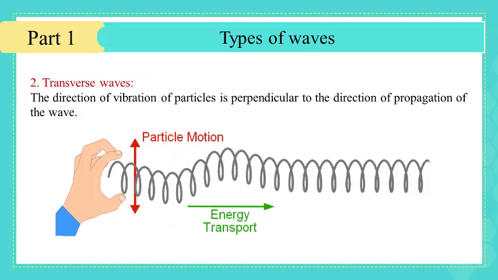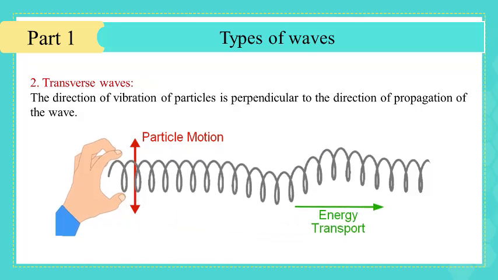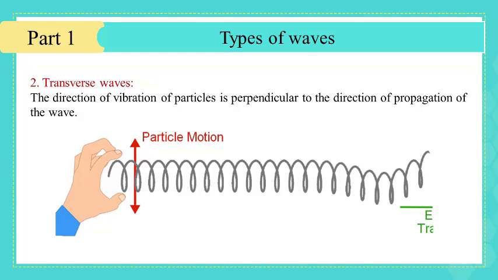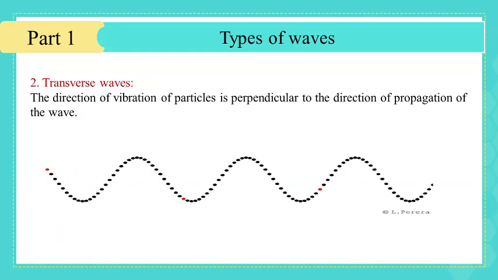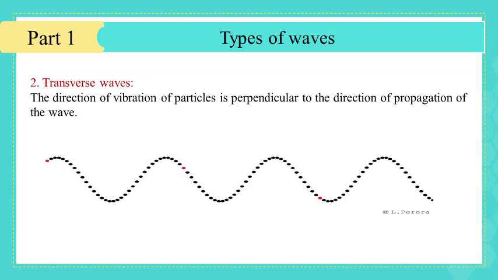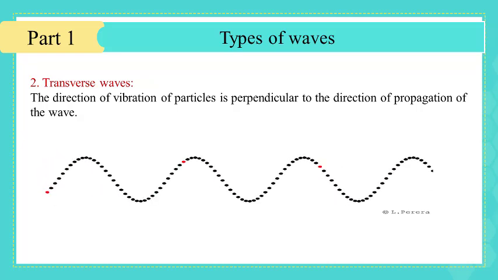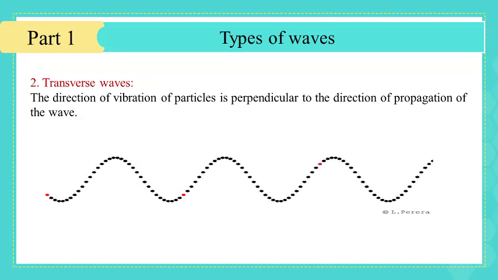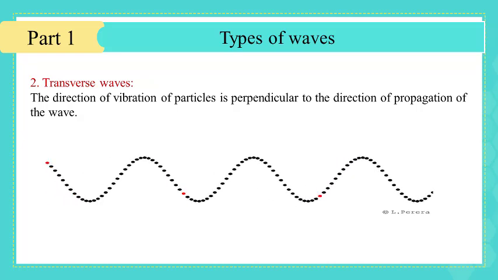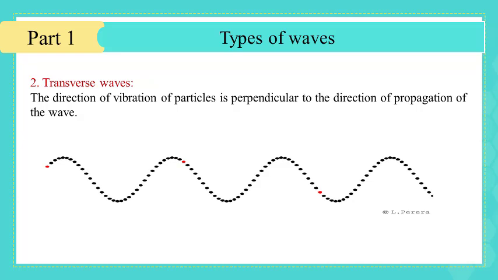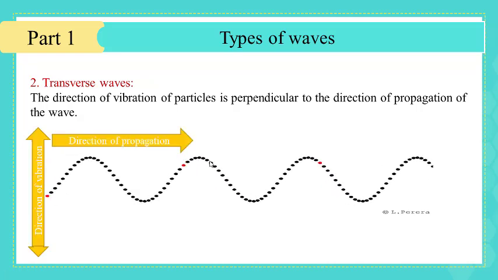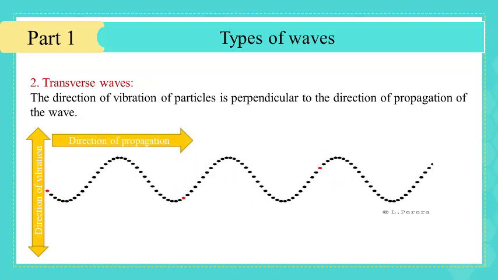The second type is the transverse wave, where the direction of vibration of particles is perpendicular to the direction of propagation of the wave. Concentrate here on the motion of the red particle. It is moving up and down in a vertical line, whereas the wave is propagating horizontally. The direction of propagation is perpendicular to the direction of vibration.